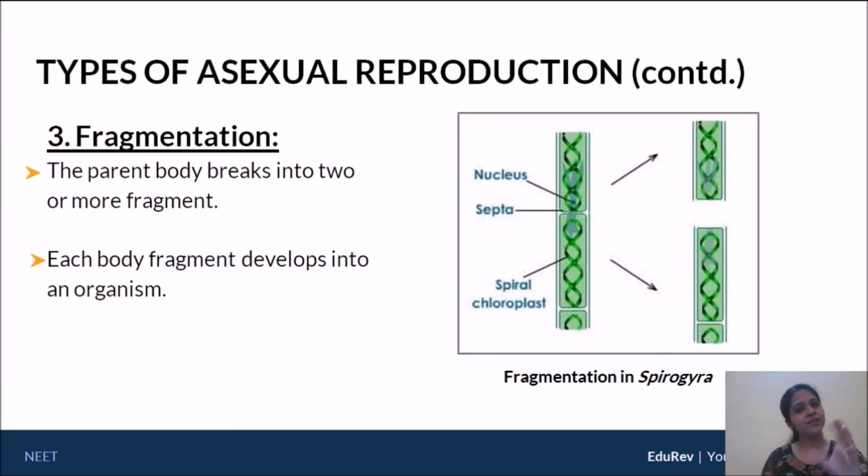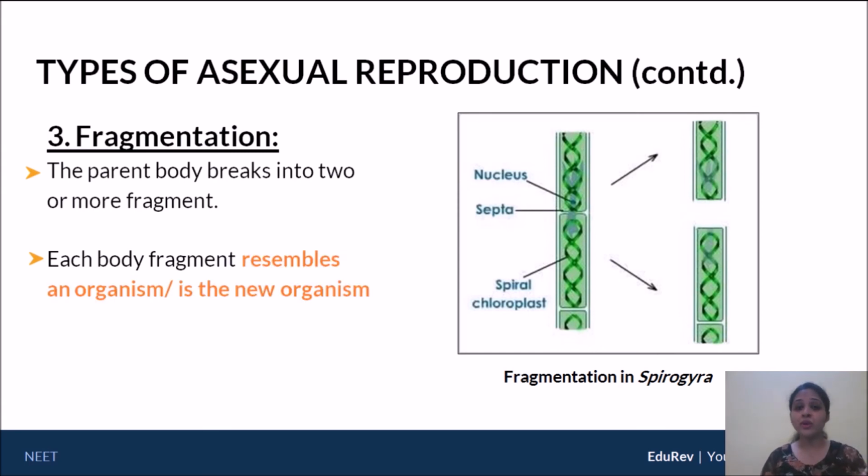We'll just redefine it for our own convenience. So fragmentation: each body fragment does not have to develop, but each body fragment resembles a new organism. Now let's try to understand it in this form. If this long filament is the parent, you divide it to give you one fragment on top and a second fragment below, which means the top fragment resembles or is a new organism.